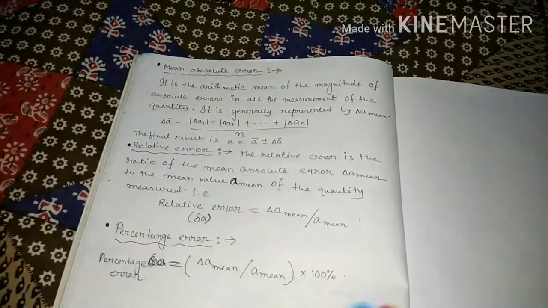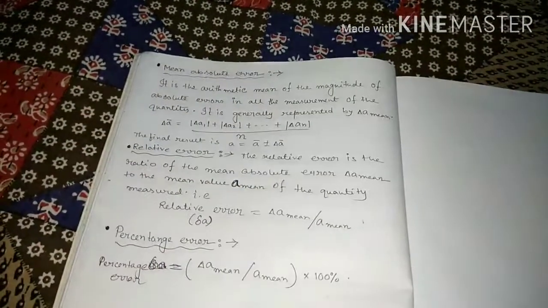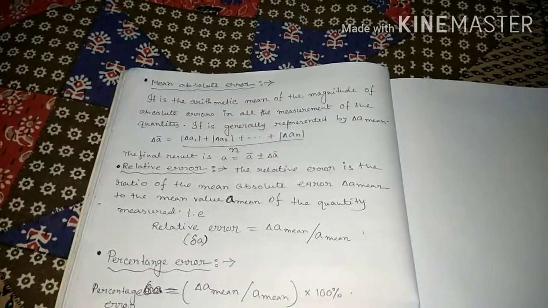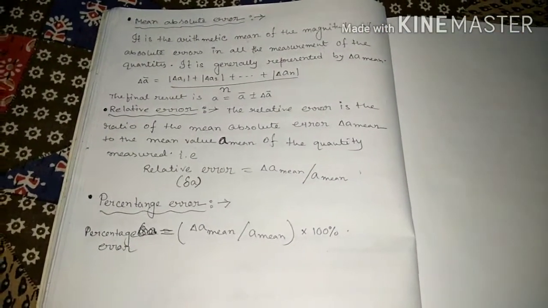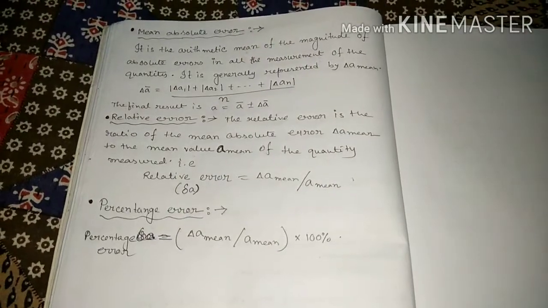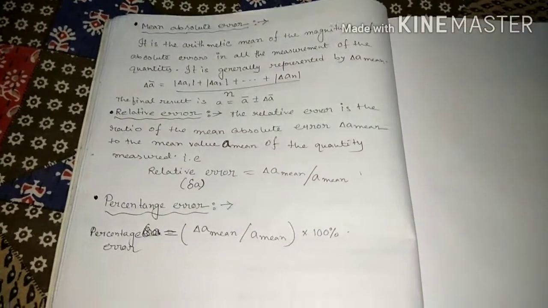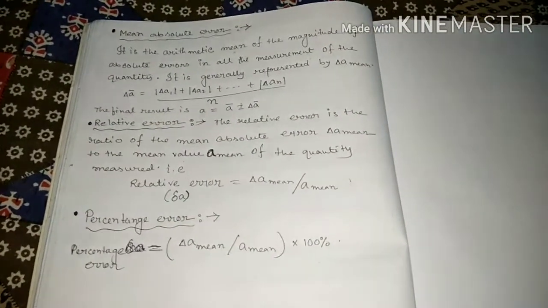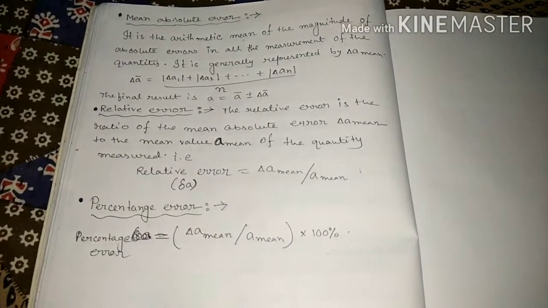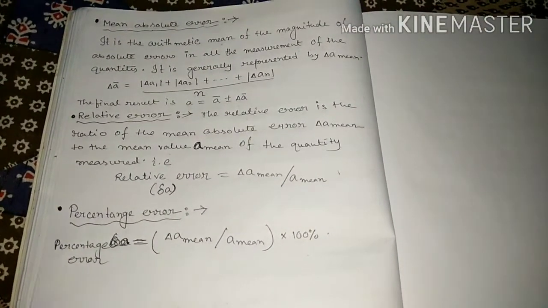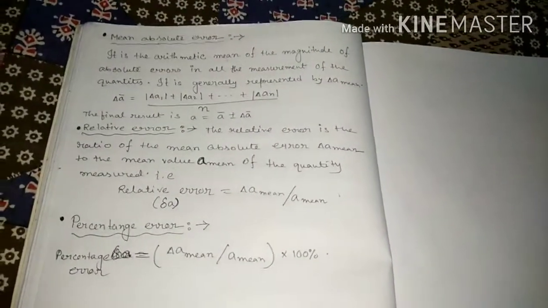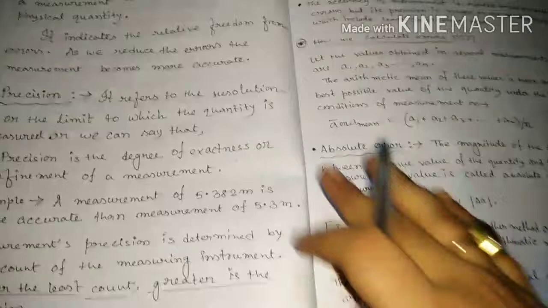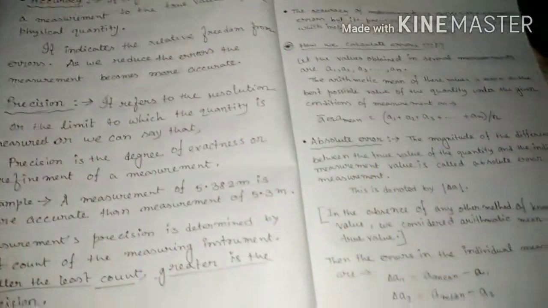Step by step we will solve two or three numerical problems, then you can understand more accurately.